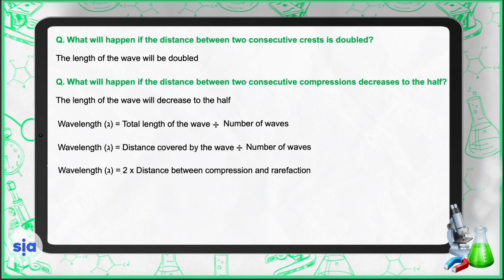You can notice also that wavelength is equal to 2 times the distance between compression and rarefaction. Wavelength equals 2 times the distance between crest and trough.